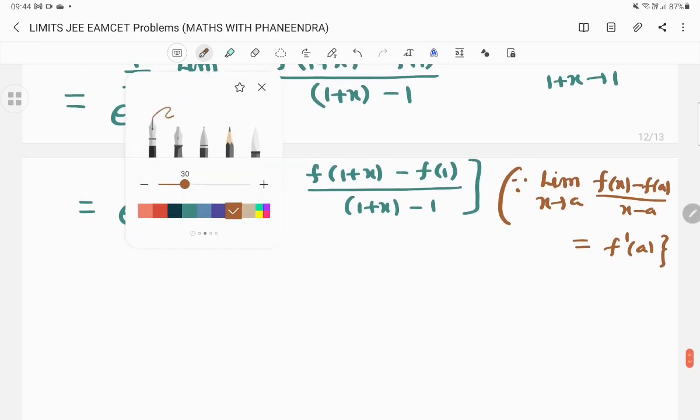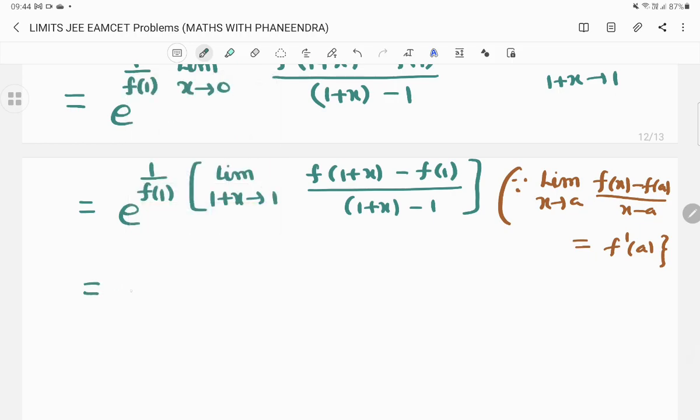So we can write it as e power 1 by f of 1. This bracket value we can write as f dash of 1, by using this formula. Limit x tends to a, f of x minus f of a by x minus a is the formula for the derivative of the function at x is equal to a. In place of a, 1 is there. So derivative of the function at x is equal to 1, which is equal to e power f dash of 1 by f of 1.